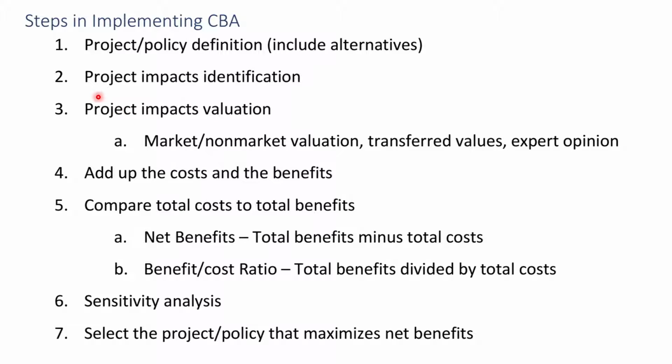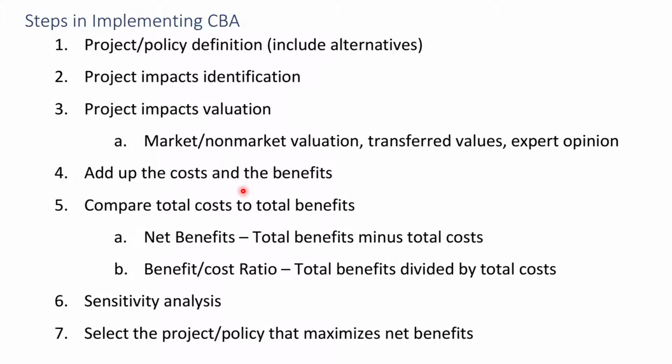Once you have the actual impact, then number 3, you will take those impacts and put a monetized value on them. And so think chapter 6. We say, well, if this policy will remove 20 tons of CO2 from the atmosphere, then what is the monetary value of that 20 tons of CO2? What is the monetized benefit of that 20 tons of CO2, and so on.